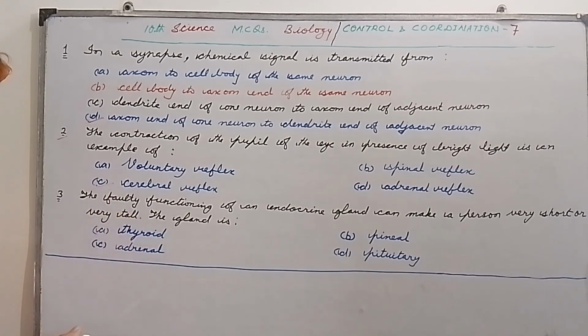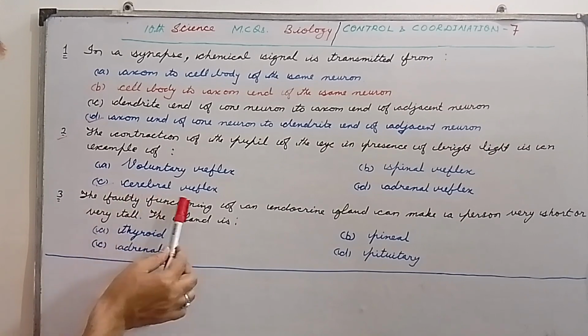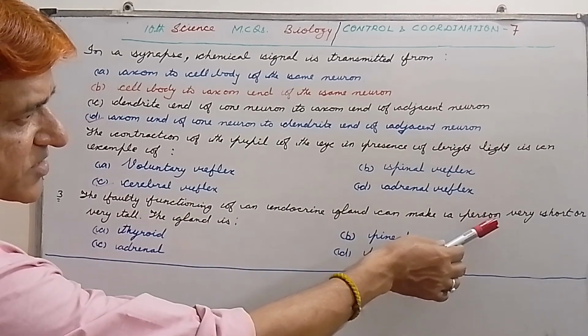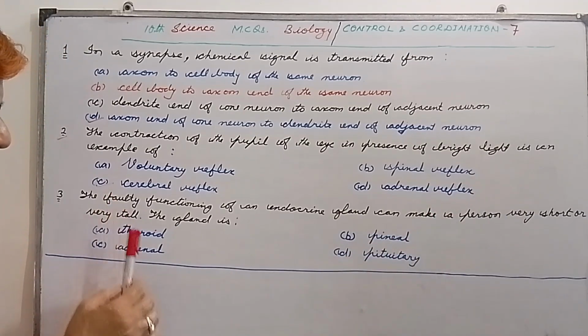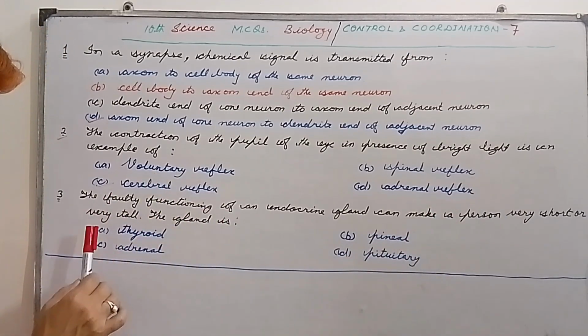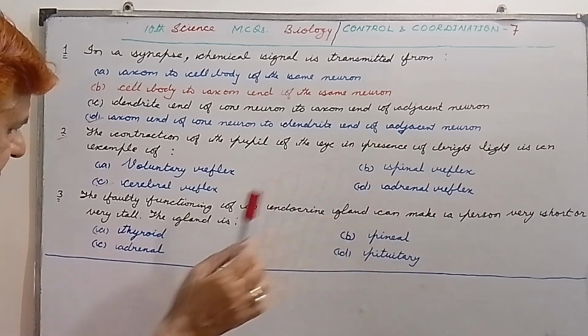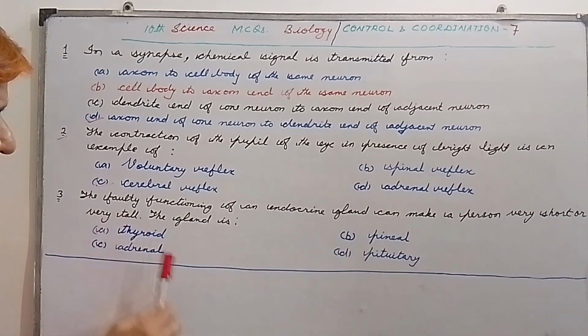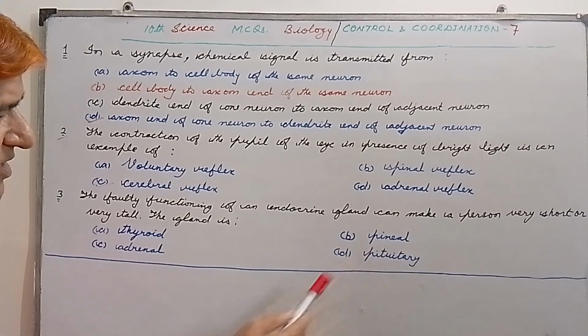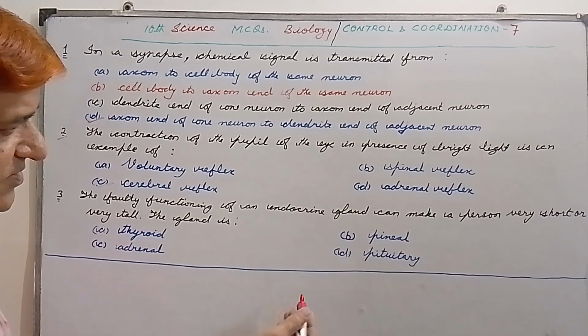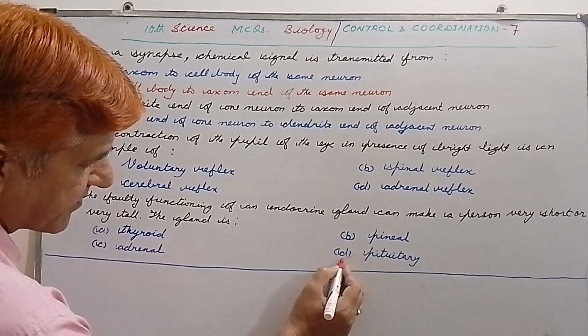Question number 3. The faulty functioning of an endocrine gland can make a person very short or very tall. The gland is, first option is thyroid, B is pineal, C is adrenal, and D is pituitary. So my dear students, here the correct option is D, that is pituitary gland.